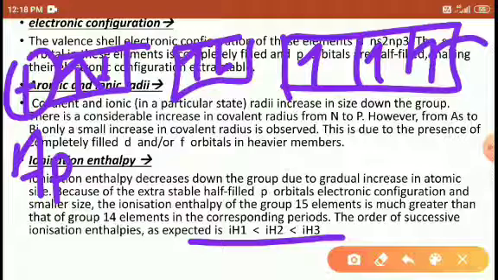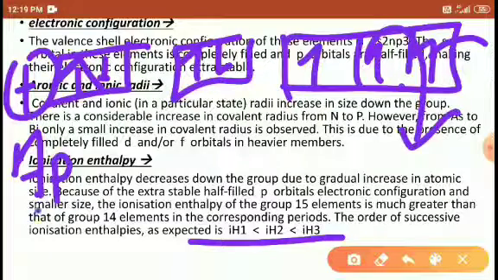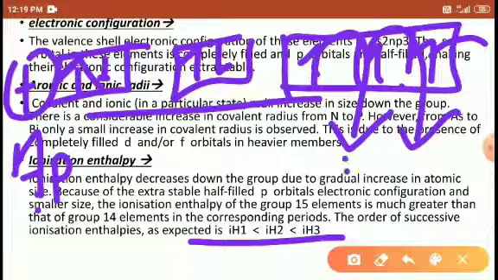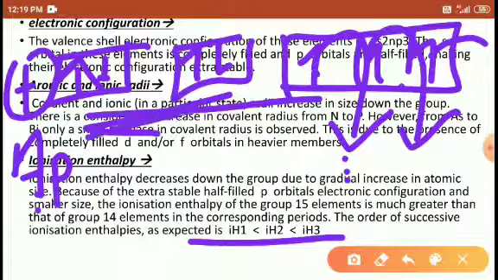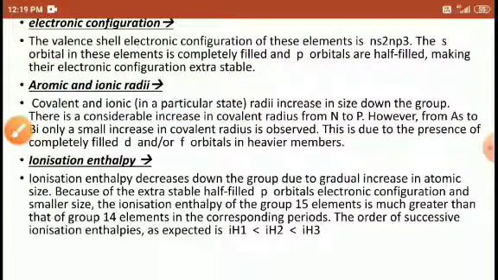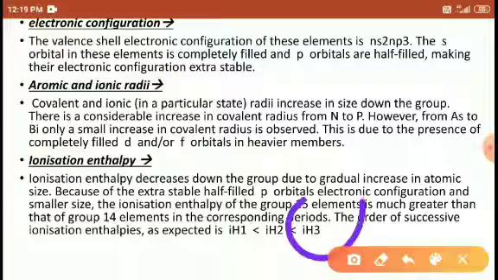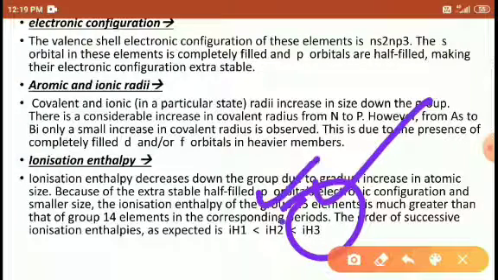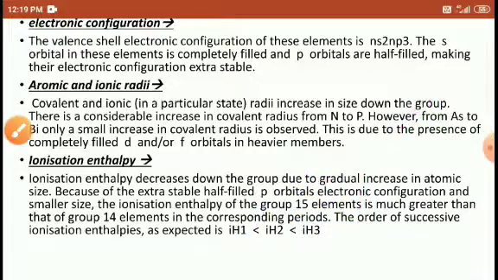If you remove 1 electron, 6 electrons are left with 7 protons, so nuclear attraction increases. If you remove a second electron, again 7 protons and 5 electrons, and nuclear attraction increases. Removing the third electron again requires a large amount of energy, because the protons stay the same and electrons decrease. Right, students? So for ionization enthalpy, the third electron requires more energy than the second, and the second more than the first. Right, students?